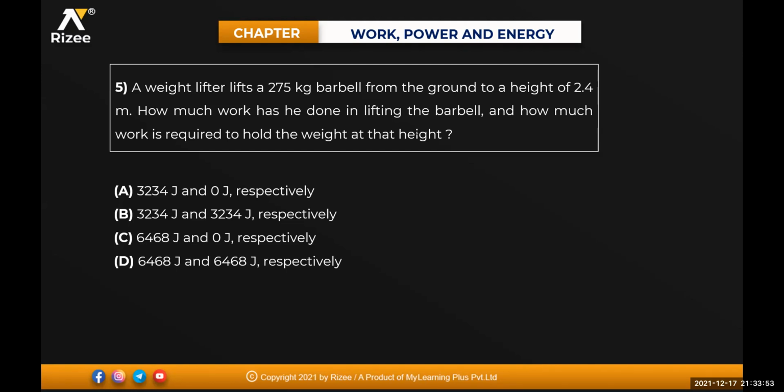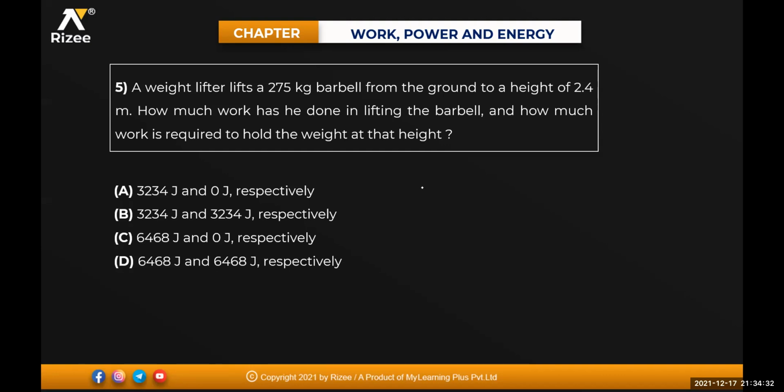A weightlifter lifts a 275 kg barbell from the ground to a height of 2.4 meter. How much work has he done in lifting the barbell, and how much work is required to hold the weight at that height?